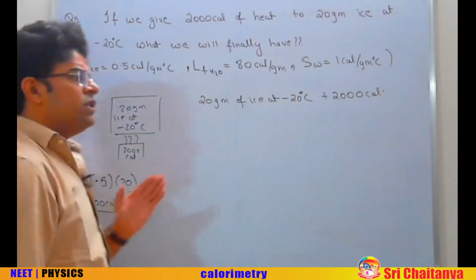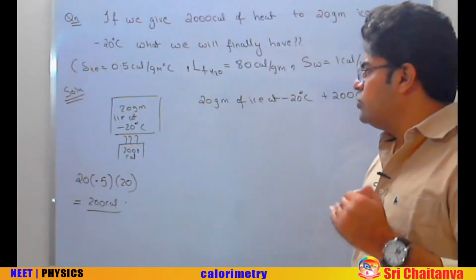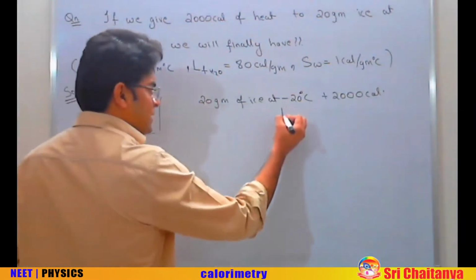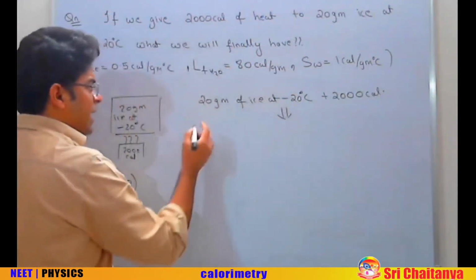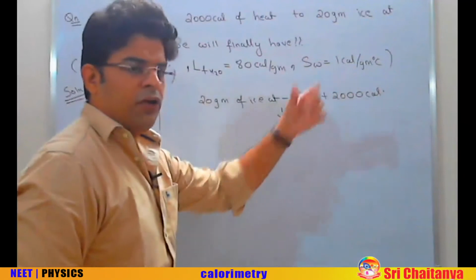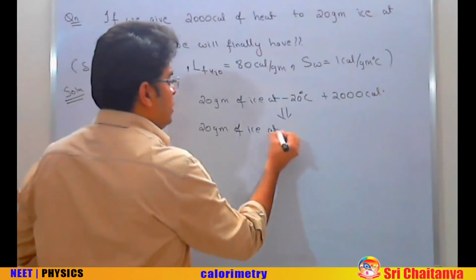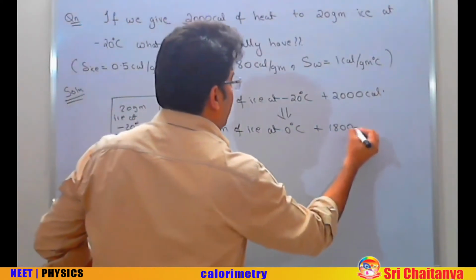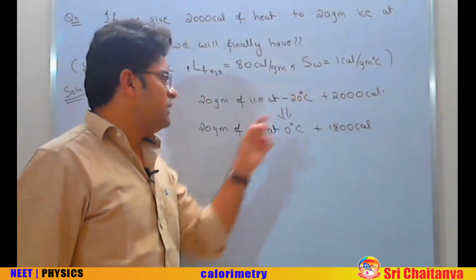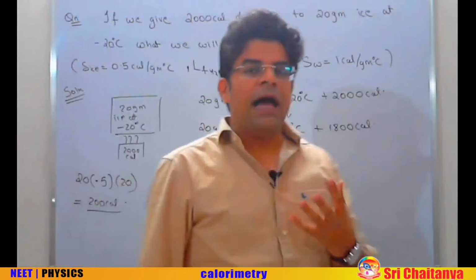This means that the first 200 calorie out of the 2000 calorie will be utilized in increasing the temperature of ice from minus 20 to 0. So, I can write this same thing as this. Having 20 gram of ice at minus 20 degrees centigrade, to which you are going to give 2000 calorie of heat, is as good as having 20 gram of ice at 0 degree centigrade, to which you are going to give 1800 calorie. Why are they the same? Because the first 200 calorie will be utilized in increasing the temperature of ice from minus 20 to 0.